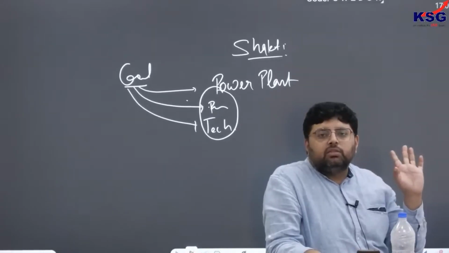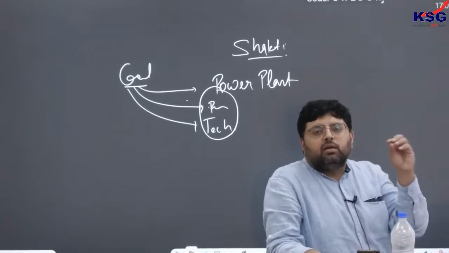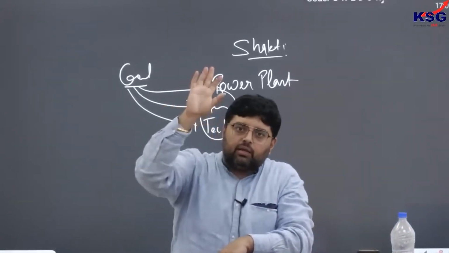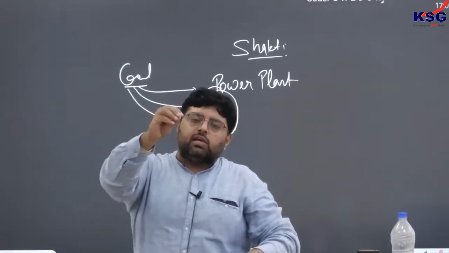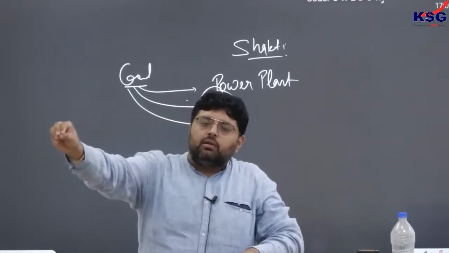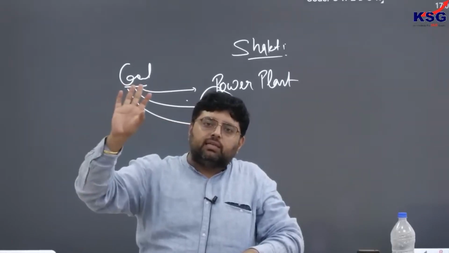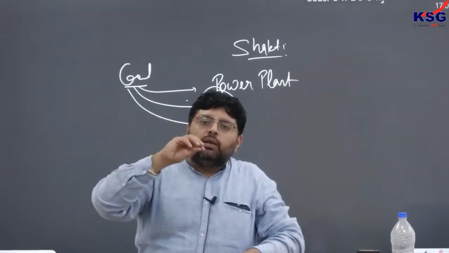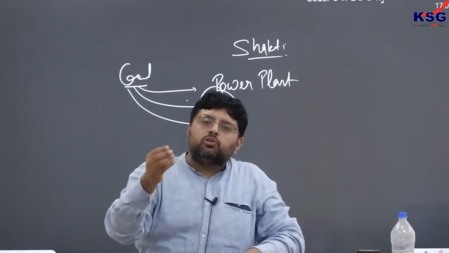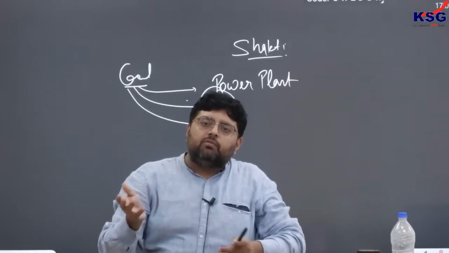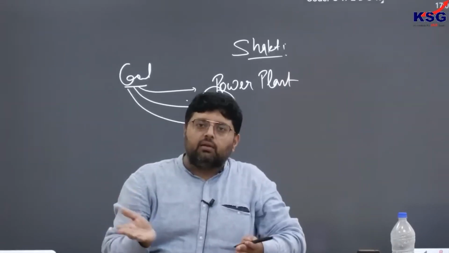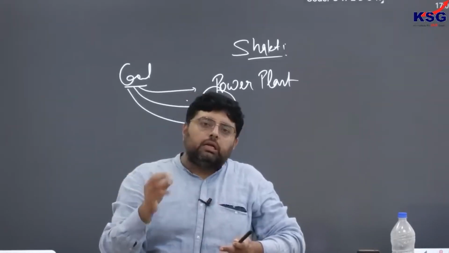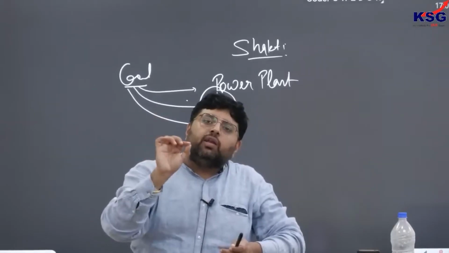with the Shakti policy. Before the Shakti policy, the government used to allocate coal. Suppose you are a power plant, I am allocating coal to you. Now this is the coal that you have to use and generate electricity. So there is no incentive for you to improve your condition, because you know that I am getting coal at this price. Why should I invest money in my power plant so that with the same coal I can produce more? Now the government came with the concept of the coal linkage policy.